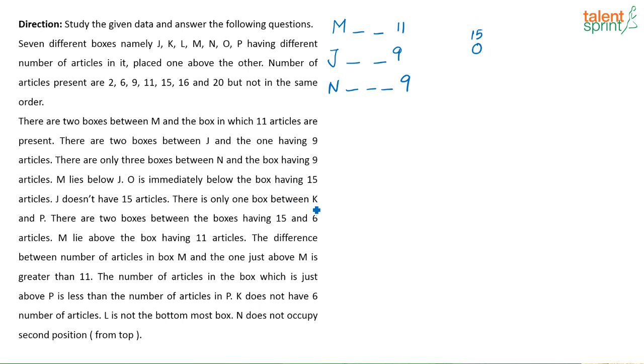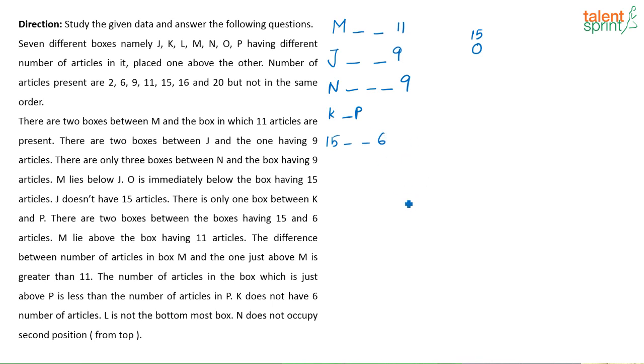There is only 1 box between K and P. Again we don't know which is on top, which is on the bottom. There are 2 boxes between the box having 15 and 6 articles. M lies above the box having 11 articles.